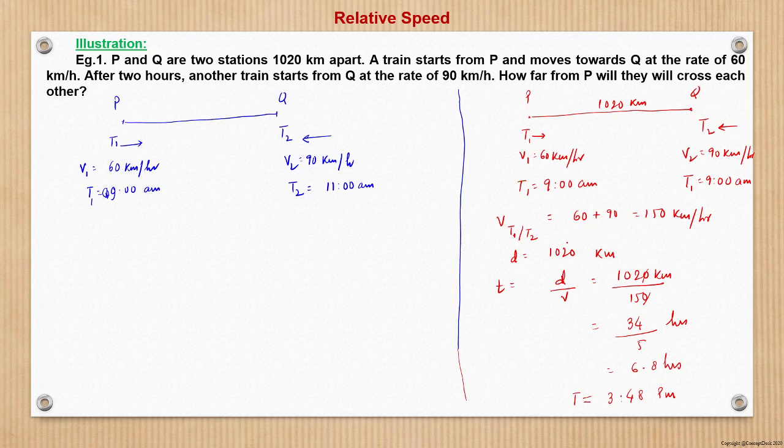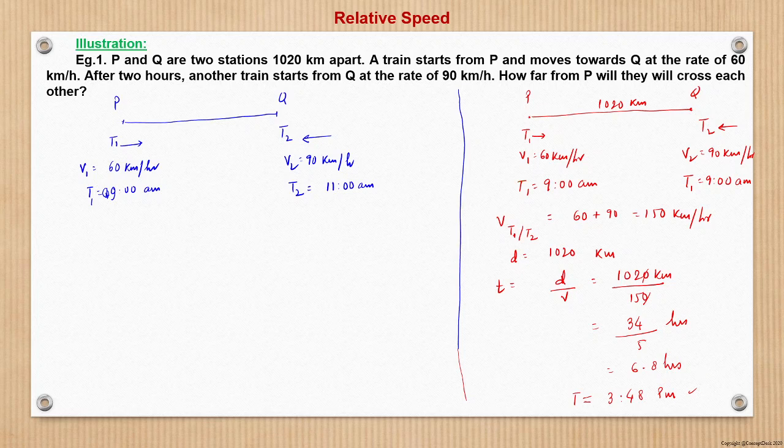Now relative velocity of 150 means that if Q was standing stand still, then P would be moving at 150 kilometer per hour, so that the distance of 1020 is covered in this much time. That is another way of looking at relative motion.